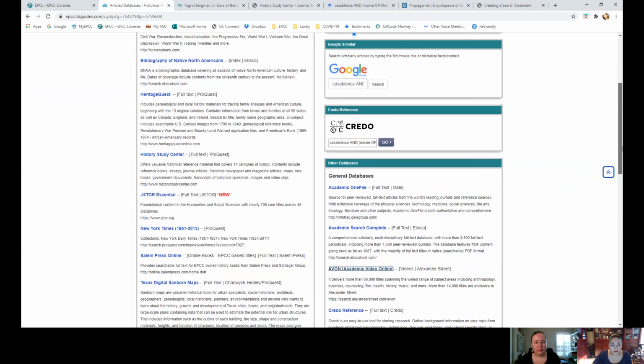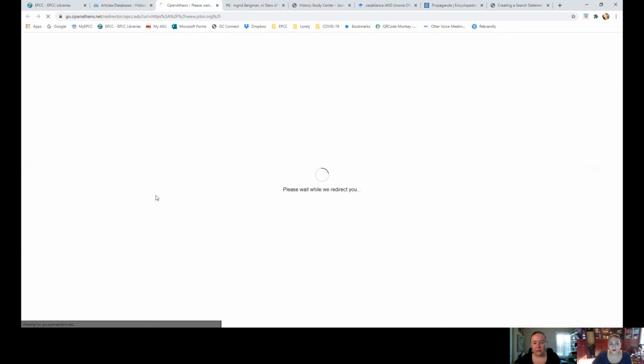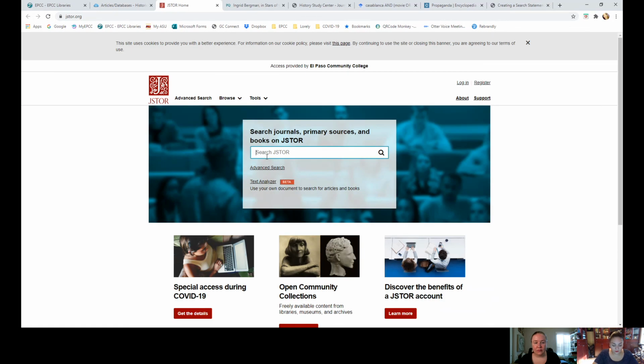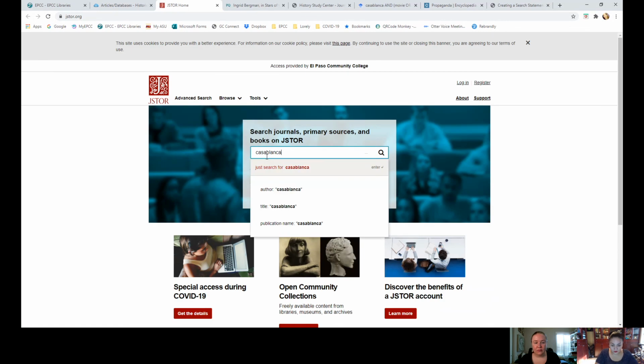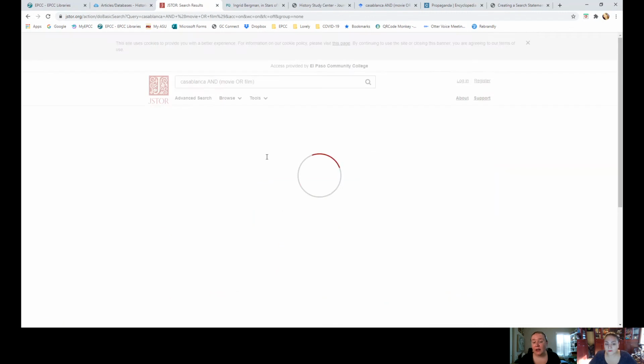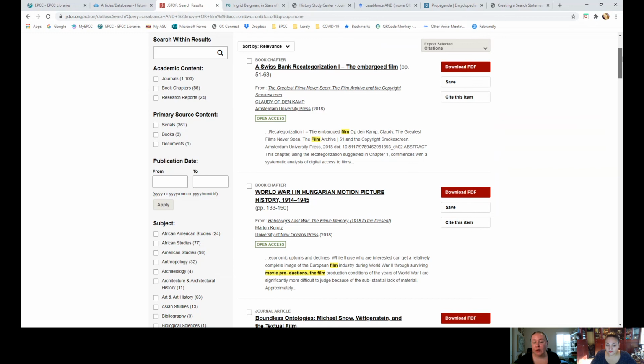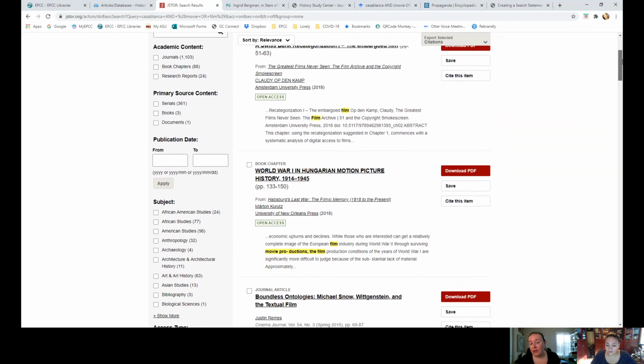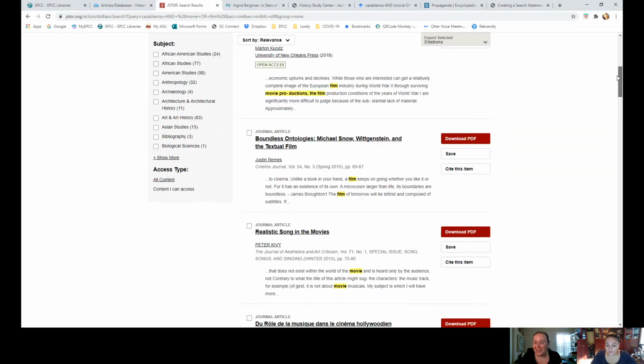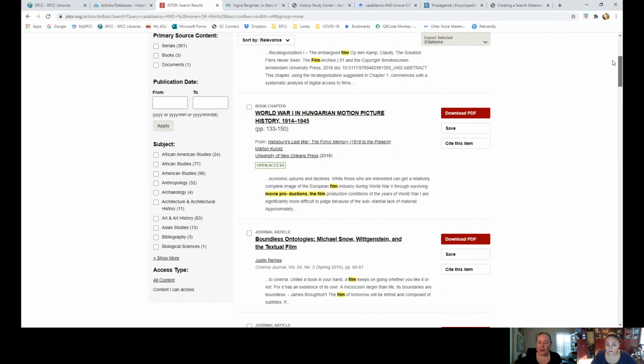Okay, the other one that I'm going to show you is JSTOR. That is available through Scholar too. I think it's best to come here for the full text. Yeah, JSTOR has a lot of history journals. And some of the journals that they have actually go back in time quite a bit. So for something like Casablanca, for example, which was made in 1942, you might actually be able to find a reference to it that was published in the 1940s by looking at JSTOR.